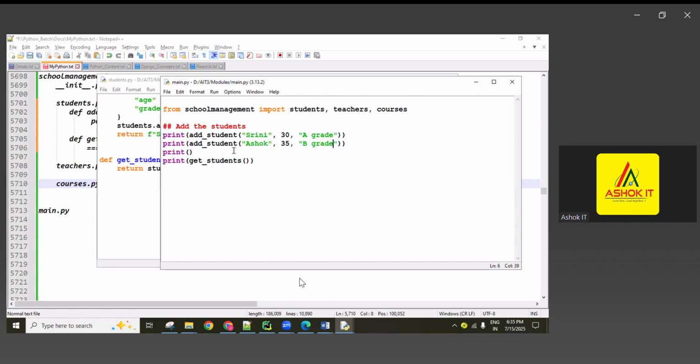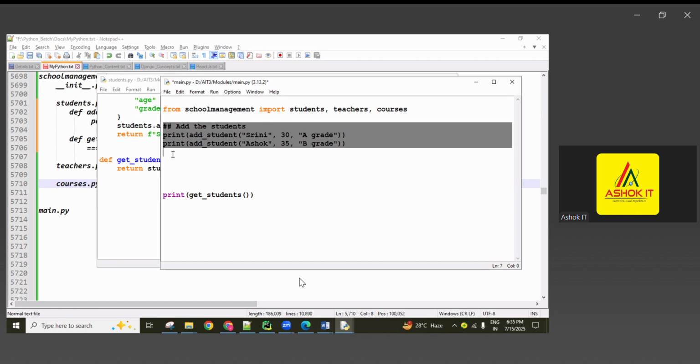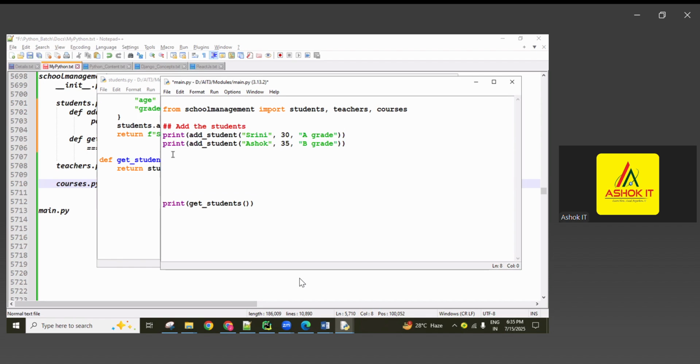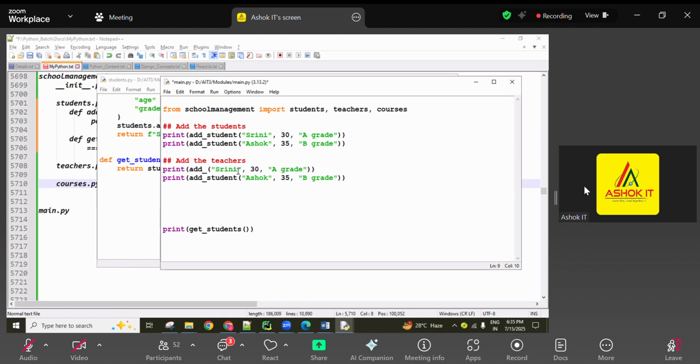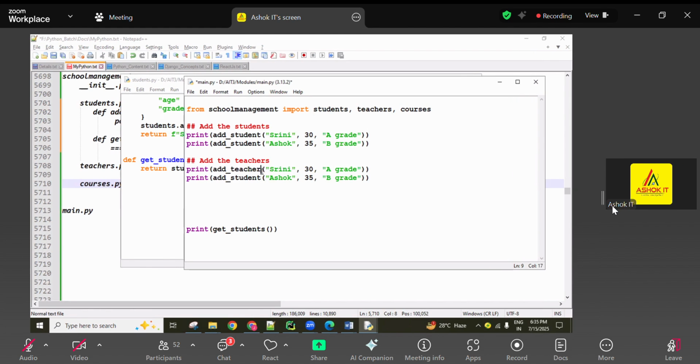Same like that, 2 teachers I want to add, guys. All I will call at one time. So here, add the teachers. Now which function are we using?